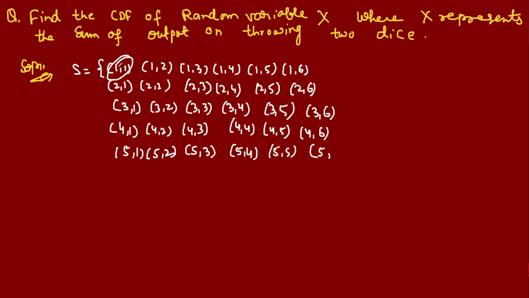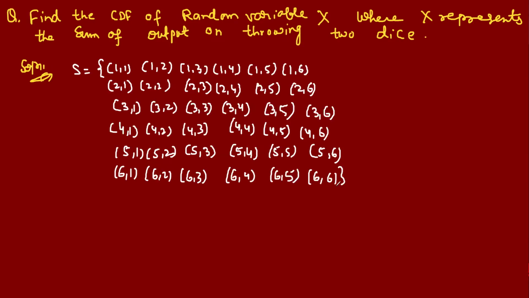When you add these, you will get 2. See, I tell you, don't worry. So these are the 66, sorry, 36 samples, the total possibilities. Right?